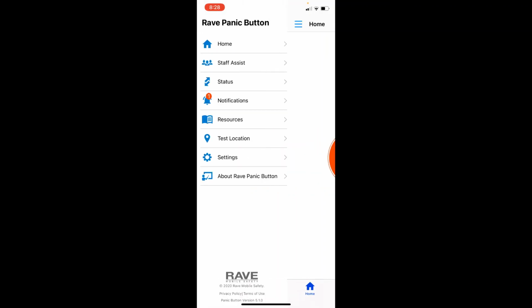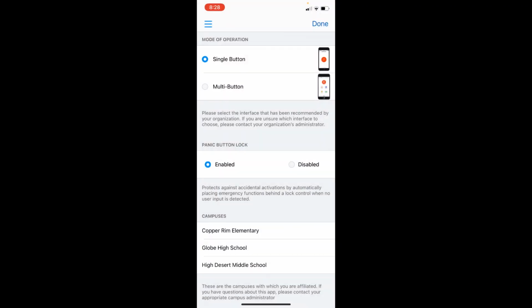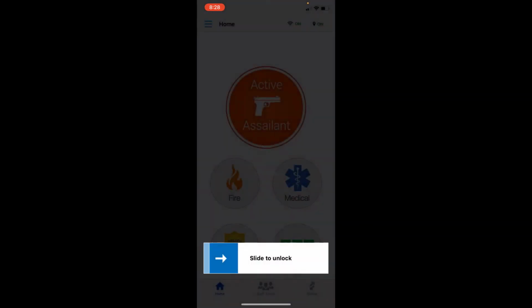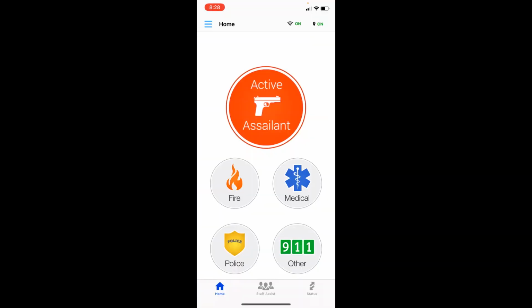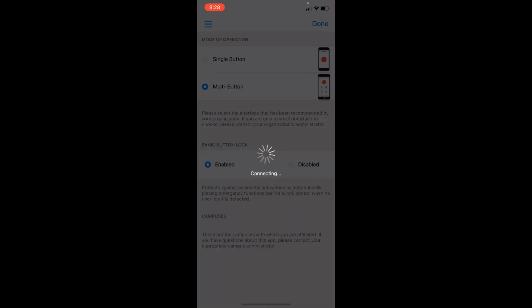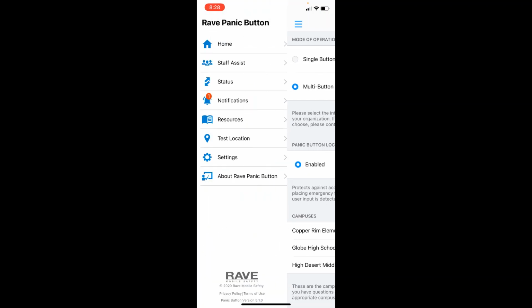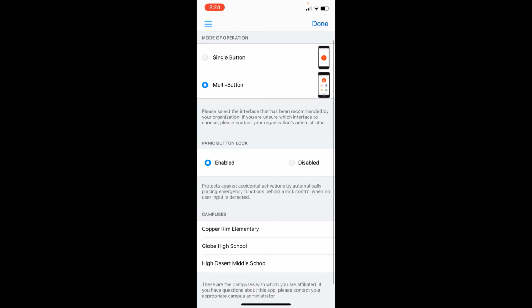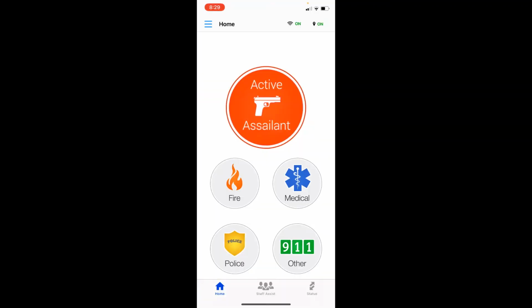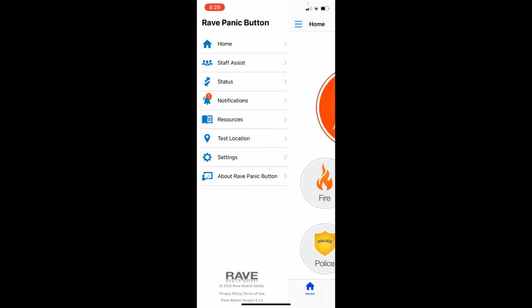Or we can change it right back to the multi-button, where now we have all the other options returned. And then right here, you can have panic button lock, which is enabled, and we highly recommend you do so it doesn't accidentally turn the system on. And I think that's about all it gives you for settings, not too many. And then we've already gone through the other ones.